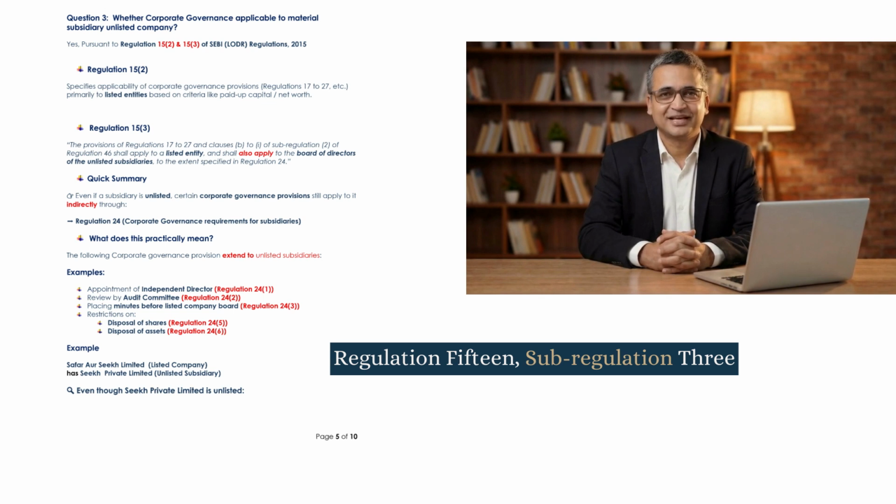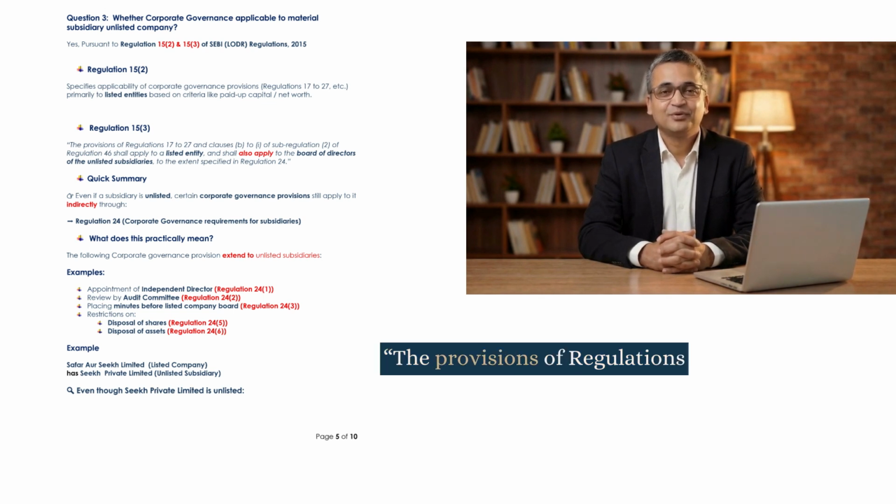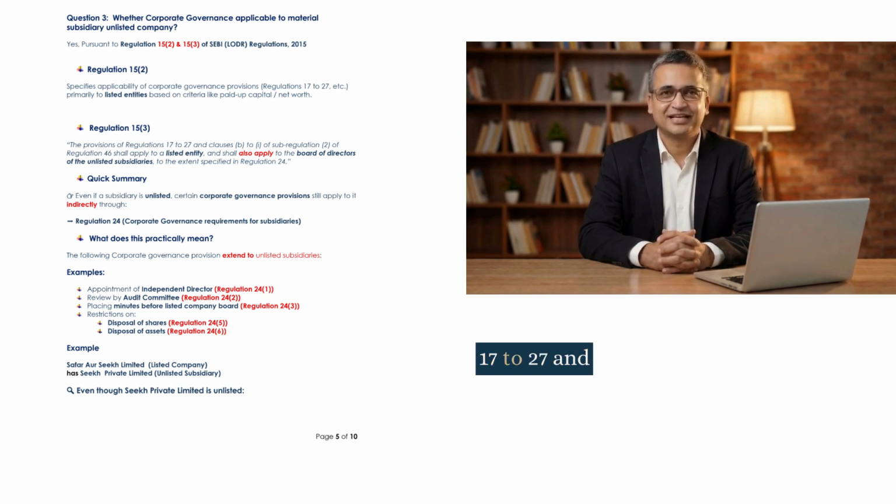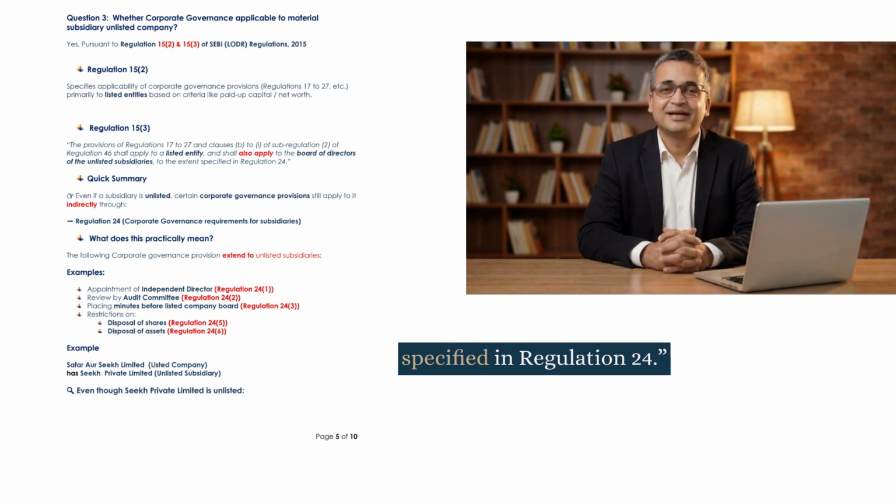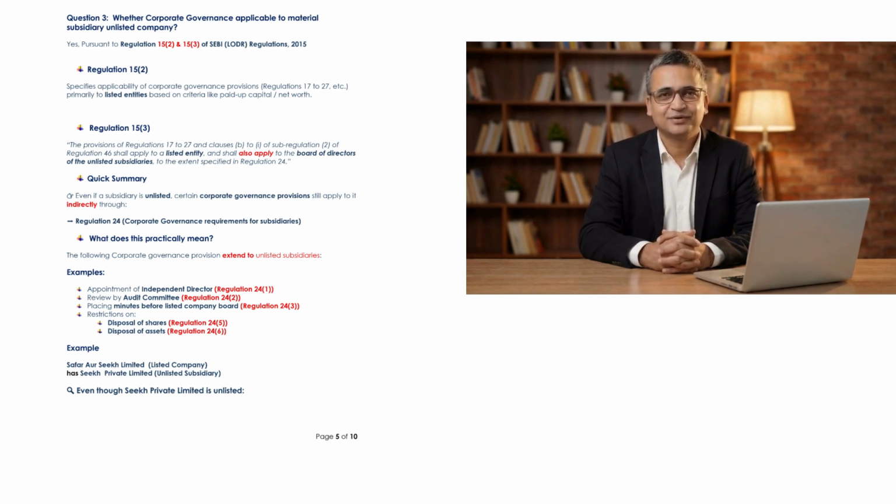Regulation 15, Sub-Regulation 3: the provisions of Regulations 17 to 27 and clauses B to I of Sub-Regulation 2 of Regulation 46 shall apply to a listed entity and shall also apply to the board of directors of the unlisted subsidiaries to the extent specified in Regulation 24.